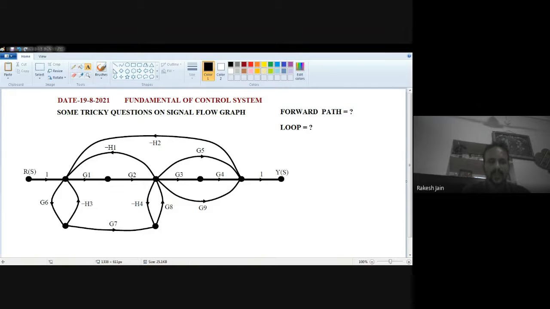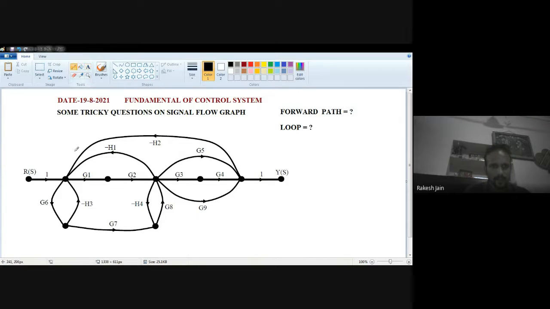In this question, we begin our journey with RS, and we have to reach the YS output. How many forward paths are there, without repeating any branch or any node? How many times can we reach? See, the first one is the straightforward path, that is G1, G2, G3, G4. This is a very simple path.